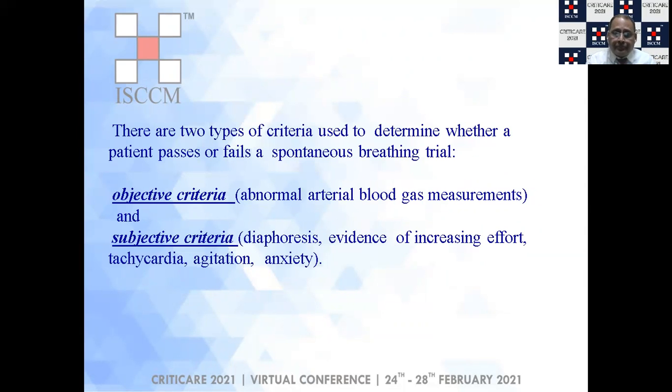physician who's trying them. There are largely 2 types of criteria to determine whether a patient passes or fails a spontaneous breathing trial. The objective criterion most commonly used is the arterial blood gas analysis, which you do after 1 or 2 hours of putting the patient on a T-piece or spontaneous breathing trial. And if the ABG is not showing a huge change, then you also look at the subjective criteria. What is happening to your patient? It's not just the report that we are aiming at, whether the patient has an increase in effort, has an increase in heart rate, is getting anxious, is agitated, is sweating. These are signs that probably the patient is not yet ready to be weaned off.